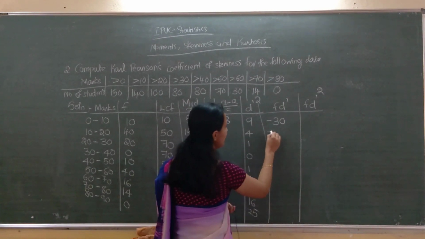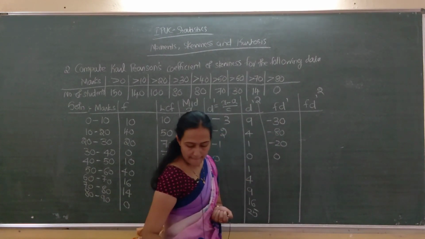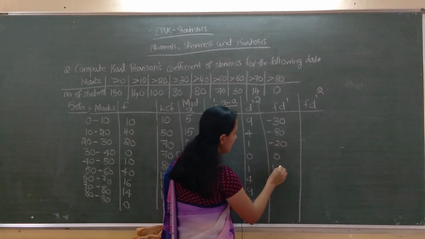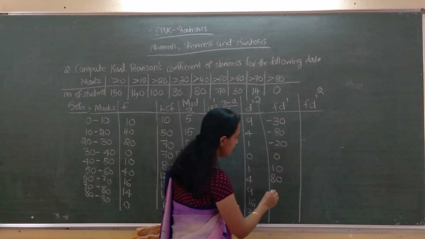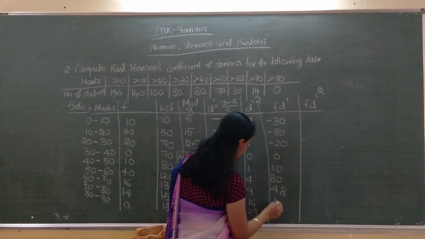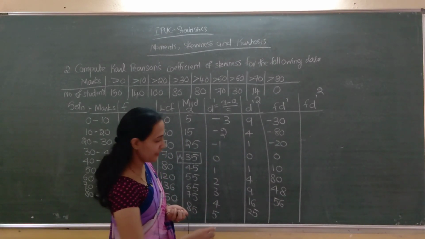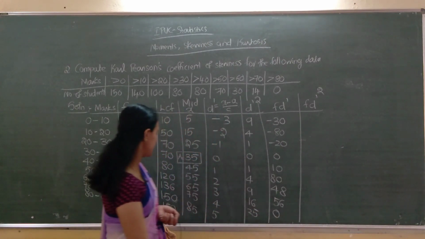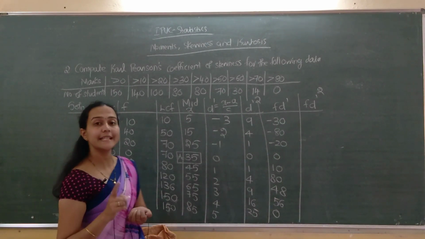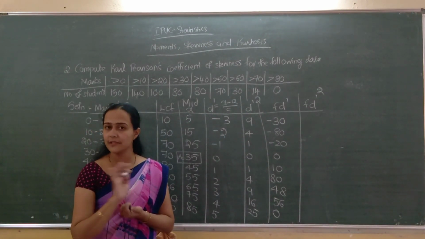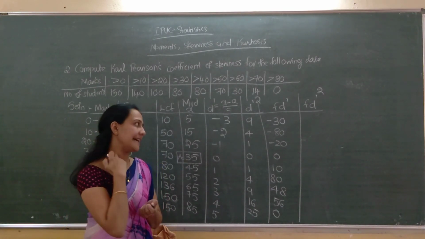Next minus 80, minus 20, next 0, 10, 80, 80, next 48, 56. Last one f into d dash is 0, because last frequency is 0 here. F into d dash square, it is not f d dash the whole square, remember it is f into d dash square.